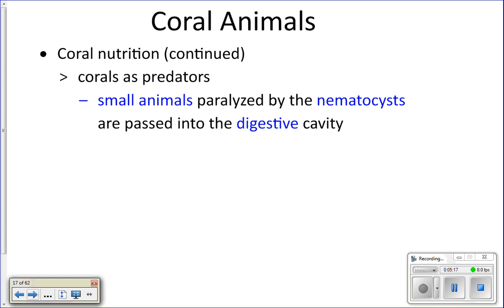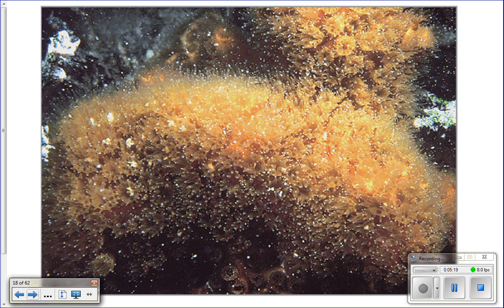So they'll be predators. Here's a picture so you can see what the coral looks like when all of its little polyps are sticking out. It kind of looks fuzzy, right? Because all the polyps are unfurled.